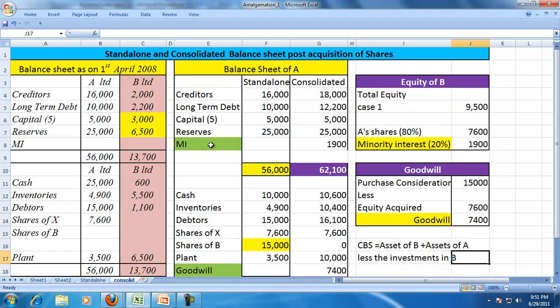In the same manner, the capital and the reserves are not shown in the consolidated balance sheet. So the most important visible item that you can see on the consolidated balance sheet is goodwill. But this goodwill is not the goodwill of A, but the excess money paid by A to acquire the shares of B. In this case, the shares have been acquired for 15,000, but the acquired equity is 7,600, so that excess money paid is the goodwill.